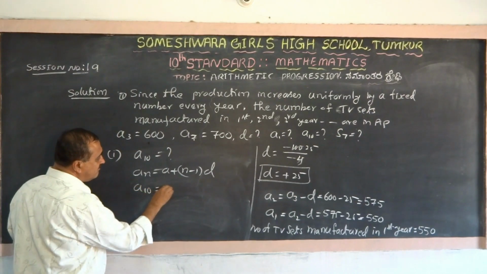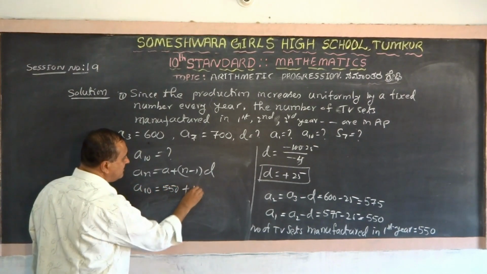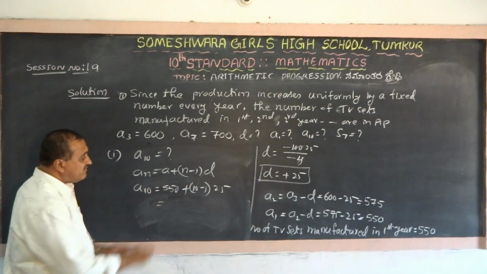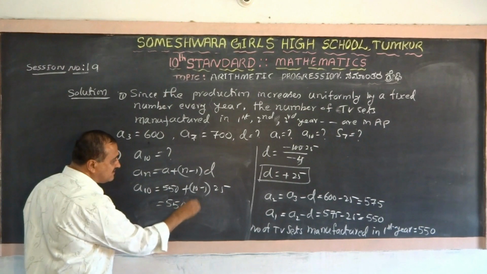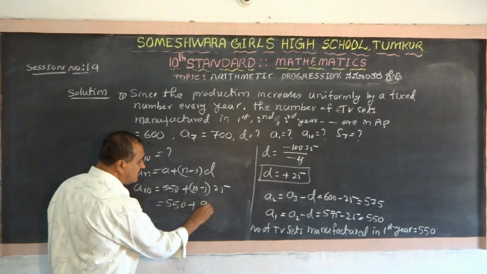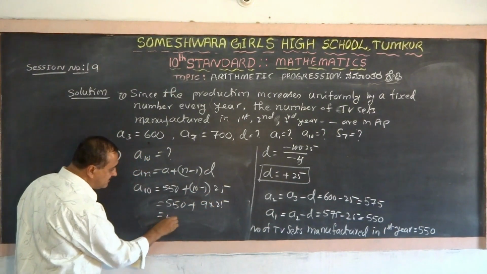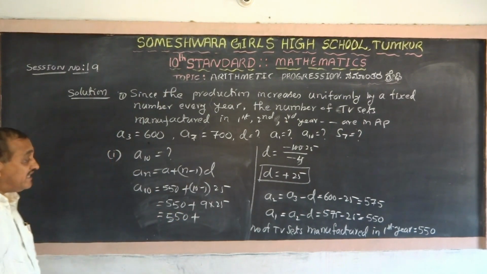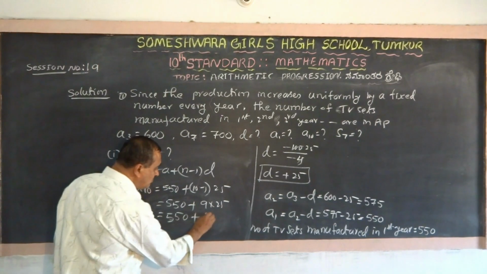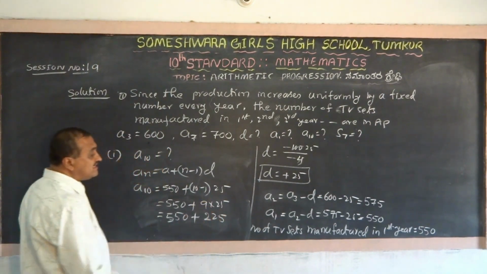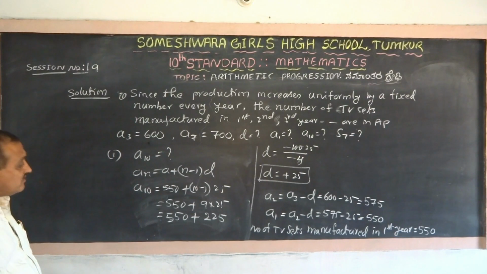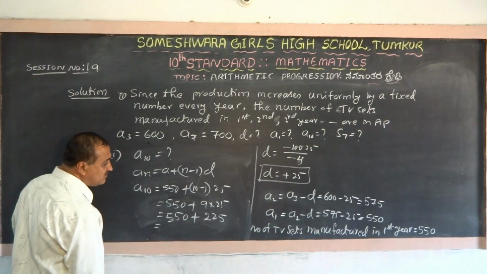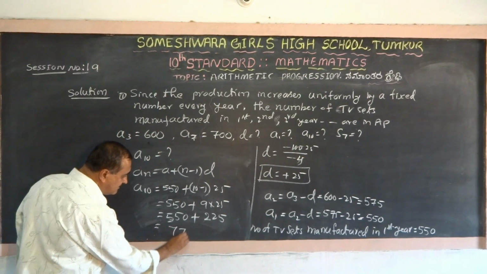A10 is 550 plus 10 minus 1 into 25. This is 550 plus 9 into 25. 25 eights are 200, 25 nines are 225. Add it up: 550 plus 225 is 775 sets.